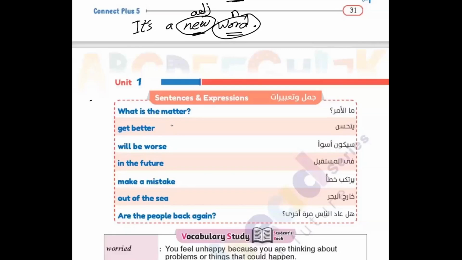Make a mistake. Out of the sea. Are the people back again? It means they will come back again. So, those are a group of sentences and expressions. Pay attention to these because we will use them in the story that we will know now.